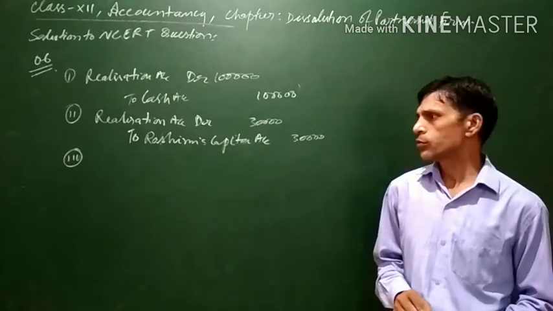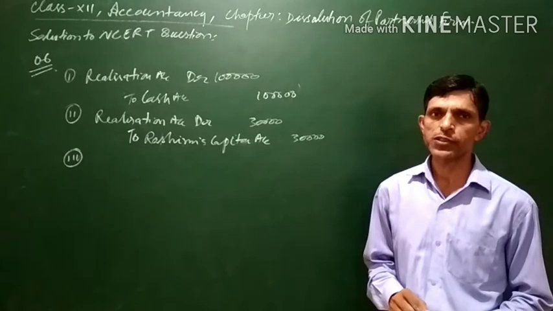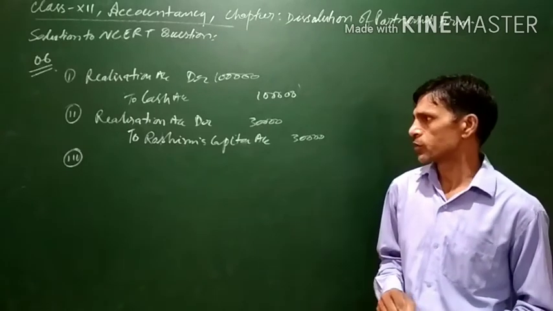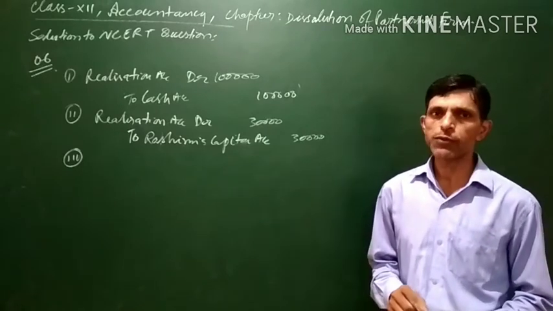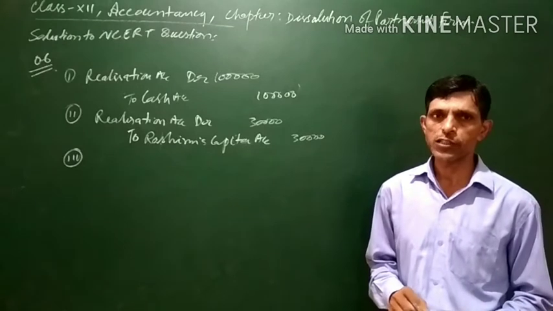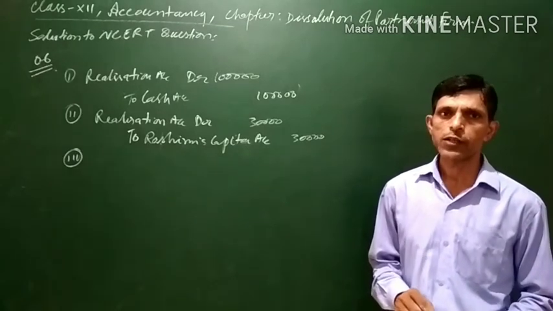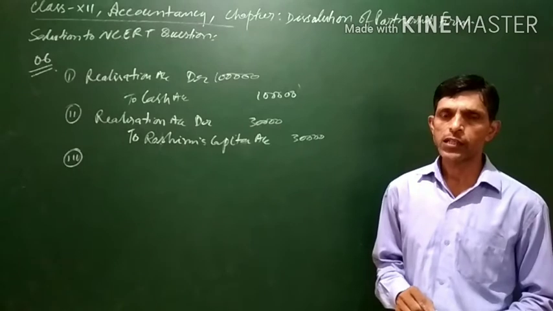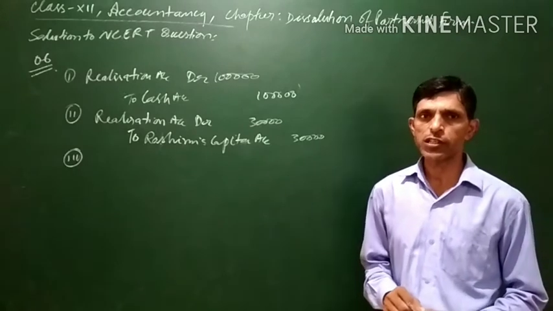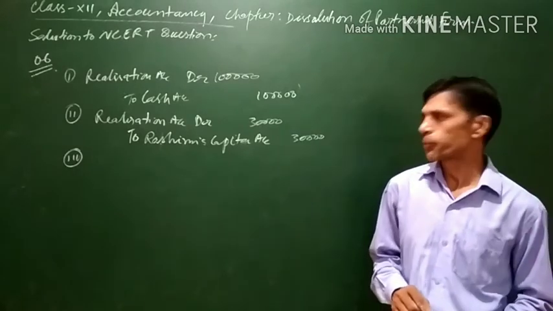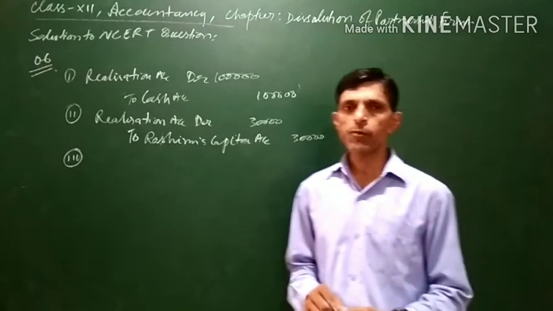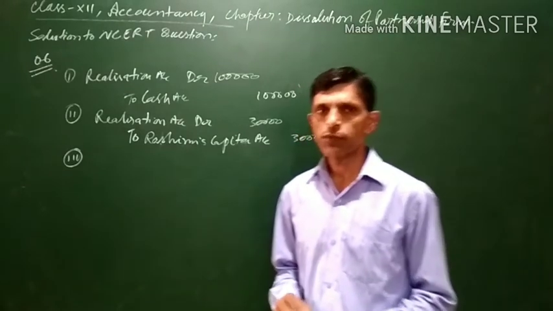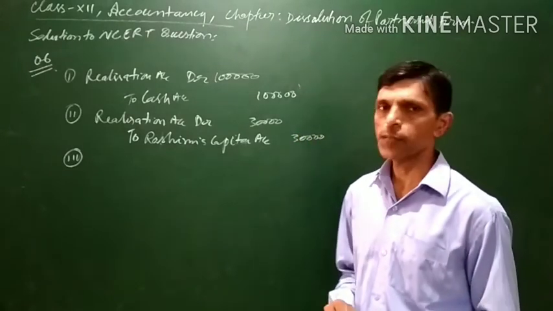And although he will be paid 70,000, actual expenses amounted to rupees 1,20,000. So 1,20,000 is irrelevant because there is a contract between the partner and the firm that only 70,000 will be paid, and if the expenses increase or decrease, it is the headache of the concerned partner.